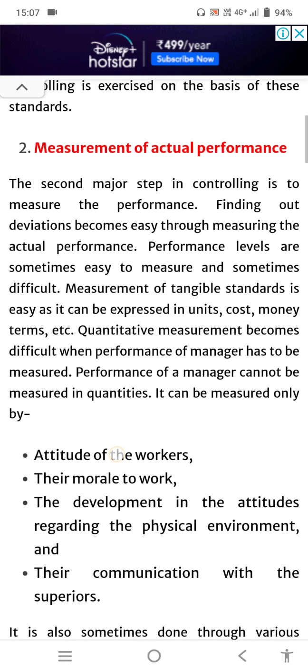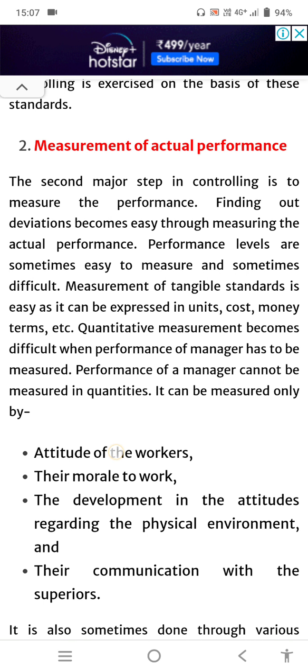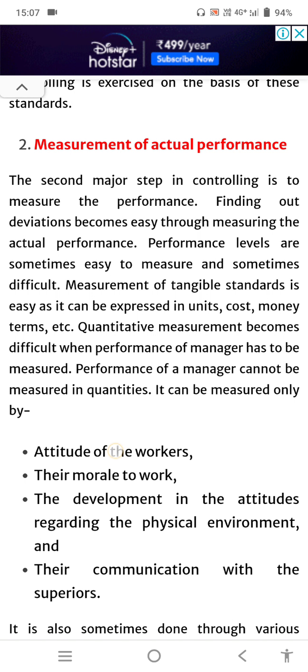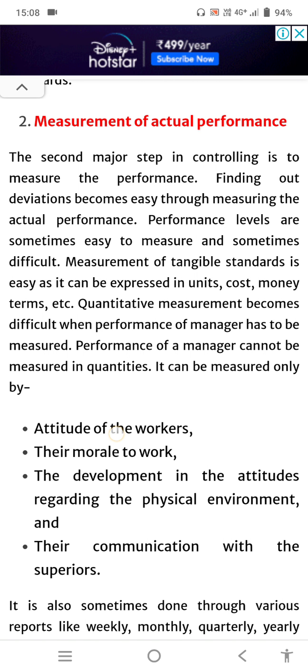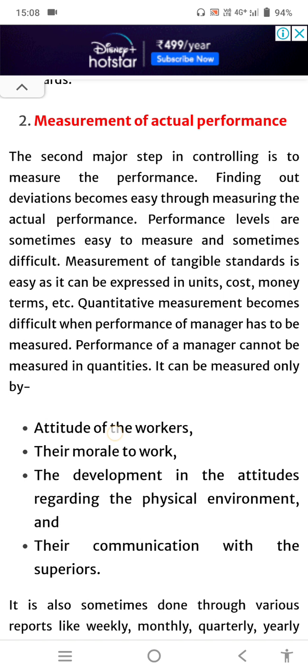Take an example of bread. A particular factory unit is on average producing 10 quintal of bread per month. If it is producing that on average, that will become our standard.